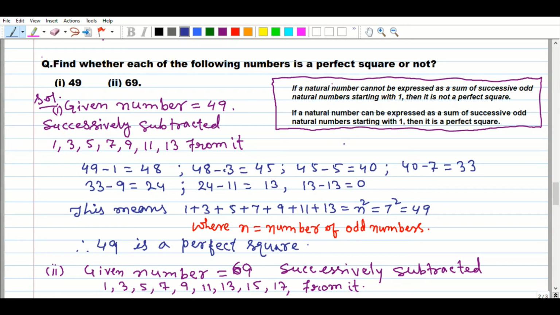So it will apply in the next topic, that is square root. It is also there, we will get the square root of the number by subtraction. So now let's come to the point.